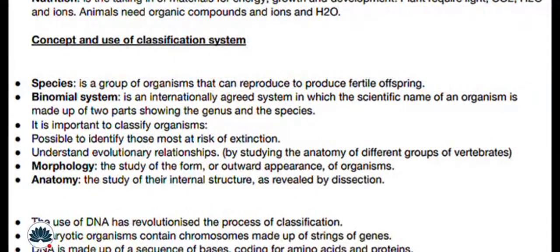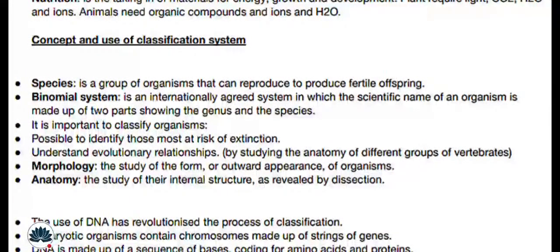Now, understand the concept and use of a classification system. What do we mean by species? Basically, a species is a group of organisms that can reproduce to produce fertile offspring. The binomial system is an internationally agreed system in which the scientific name of an organism is made up of two parts, showing the genus and the species.